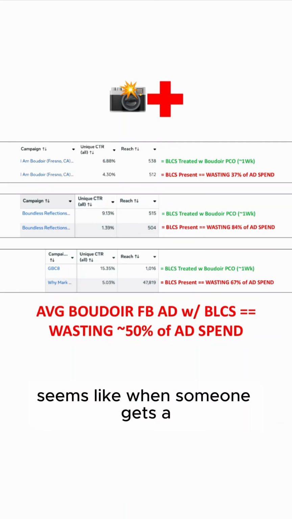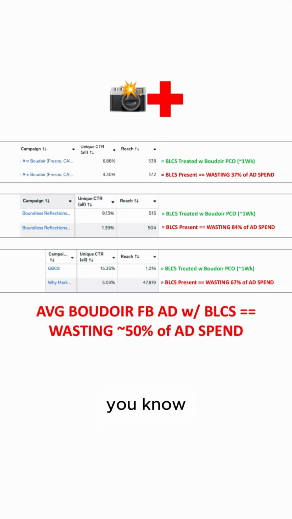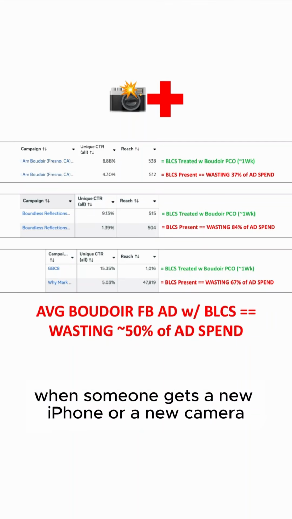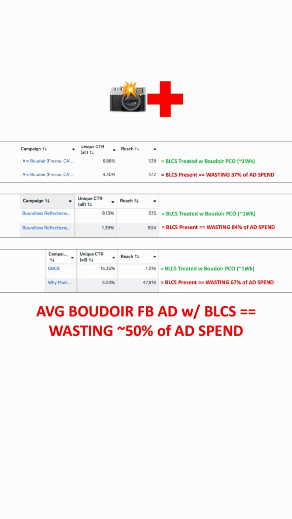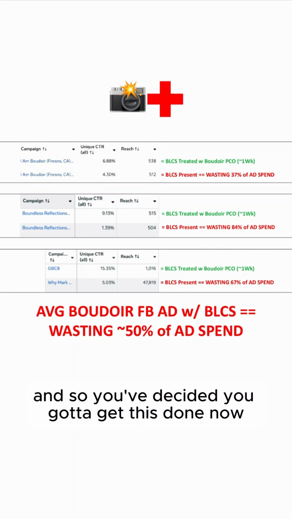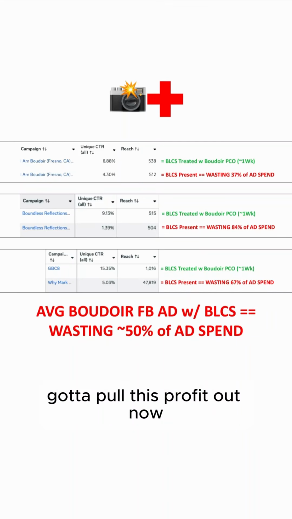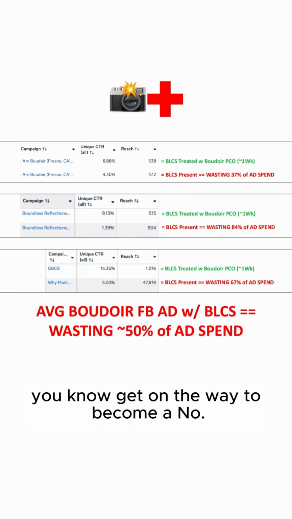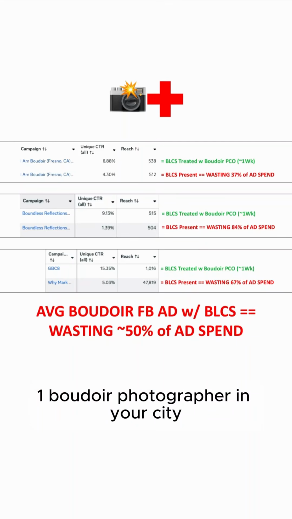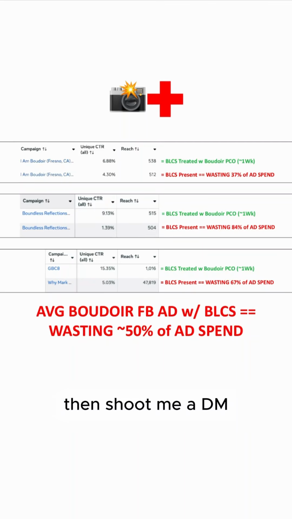Seems like when someone gets a new iPhone or a new camera, they're throwing up their Google My Business profile. And so you've decided you got to get this done now, got to pull this profit out now and become more efficient now so you can get on the way to become a number one boudoir photographer in your city. Then shoot me a DM